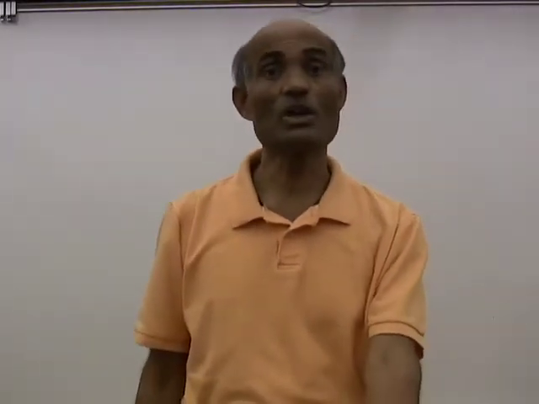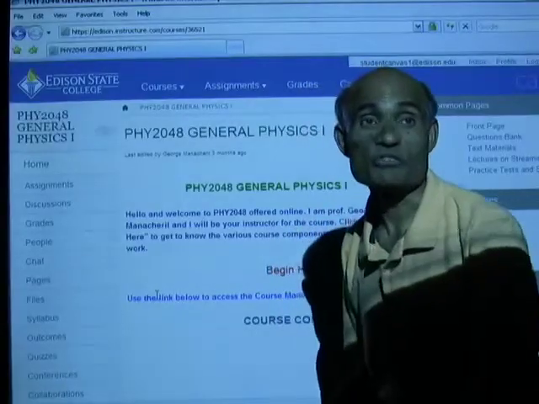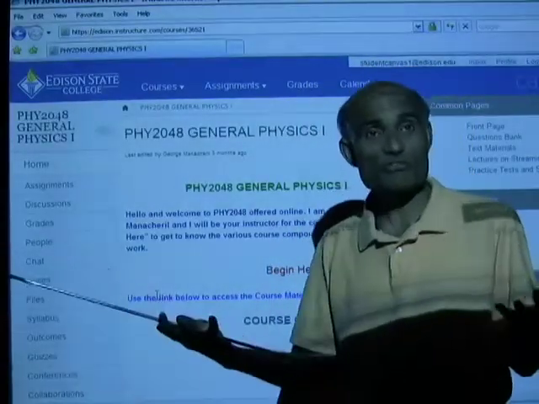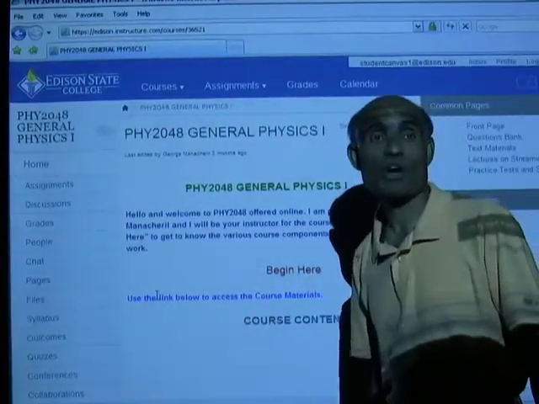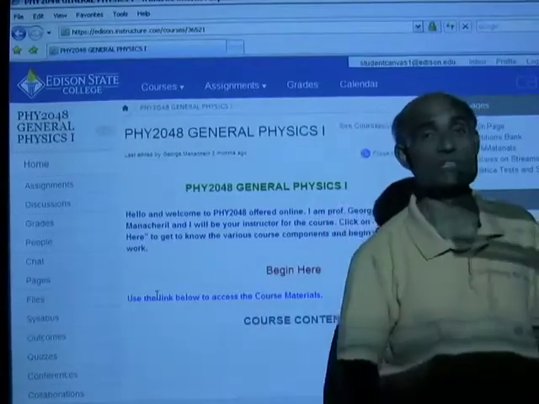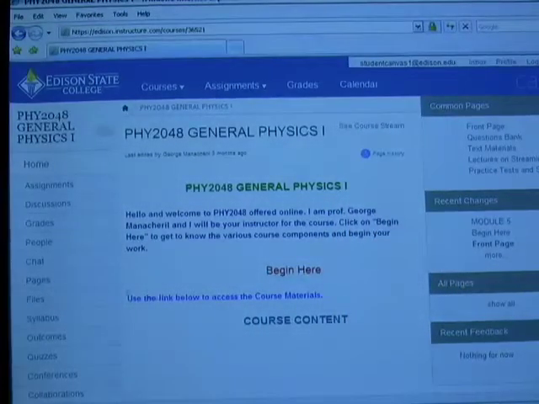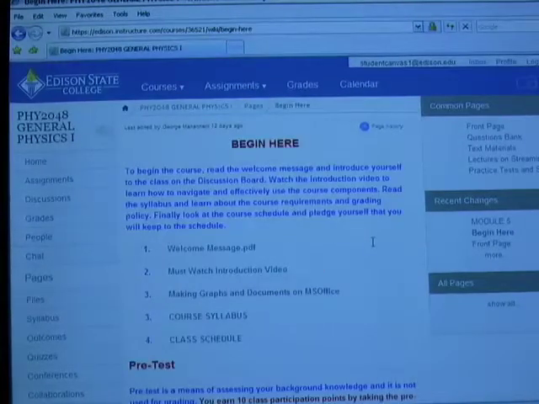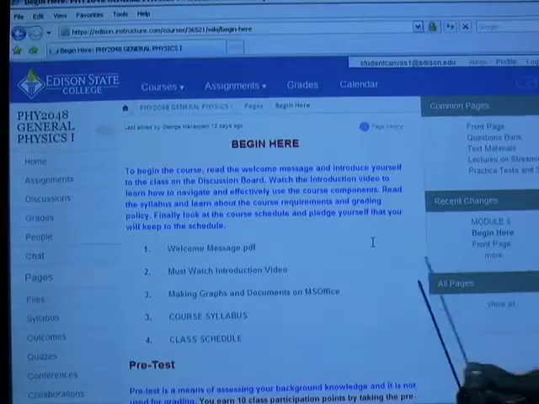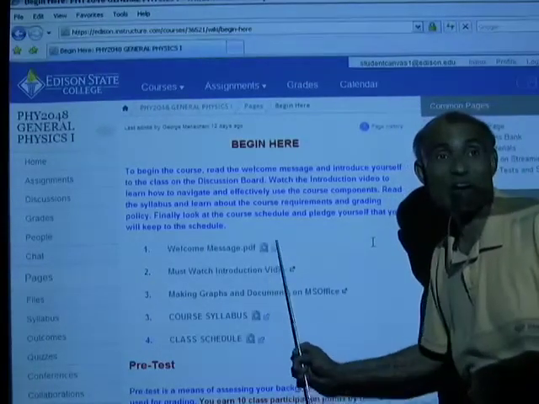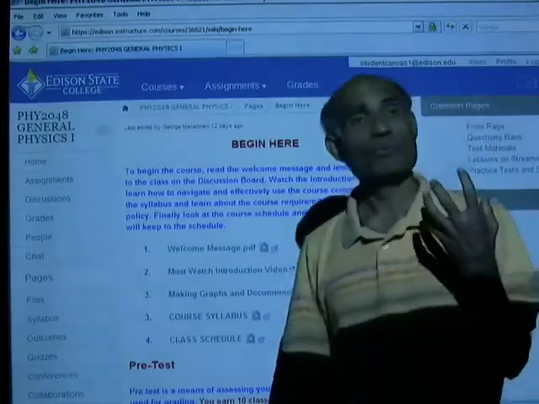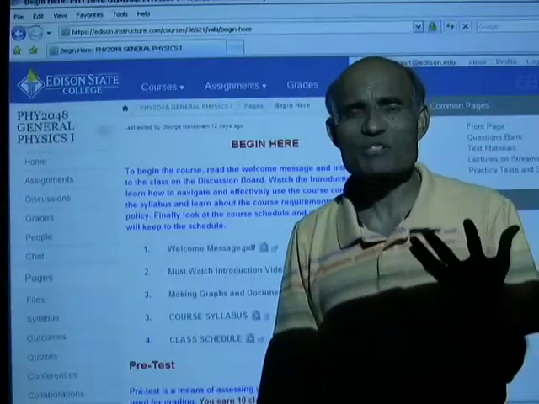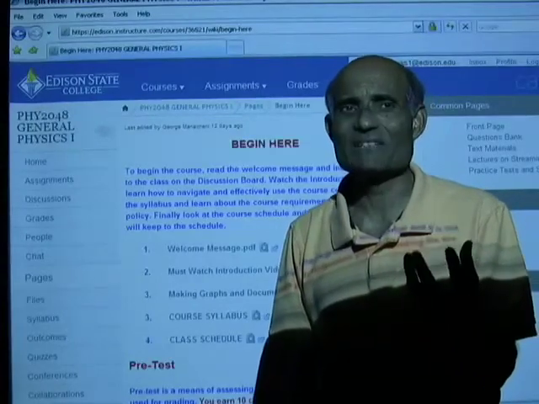Alright, let me take you to the home page of your course. This is the Physics 1 homepage. Physics 2 has a similar appearance. There are just 2 items on the home page. Begin here. Let's see what we have in there. Click on it and wait for the page to open. When the page completely opens, these icons will appear. That is when you know the page is opened. Now, the best browser for this, in my experience, is Explorer 8.